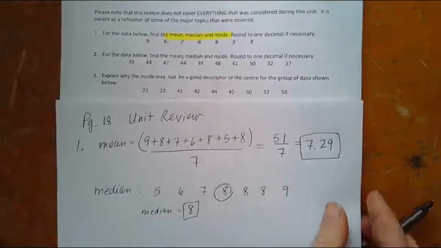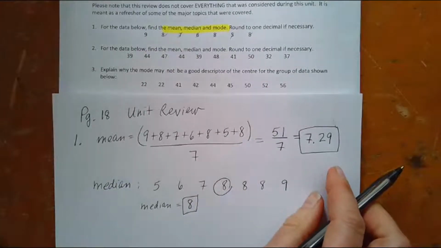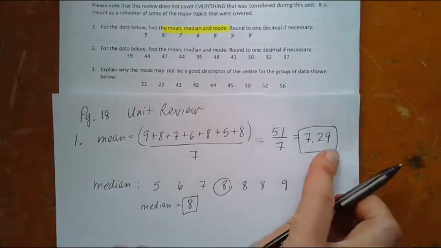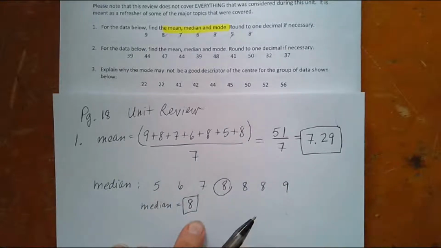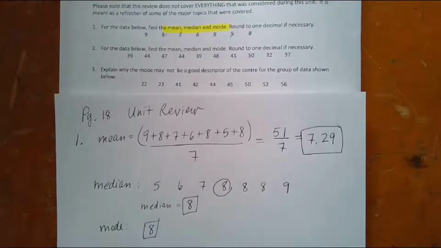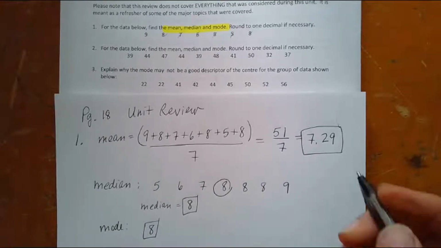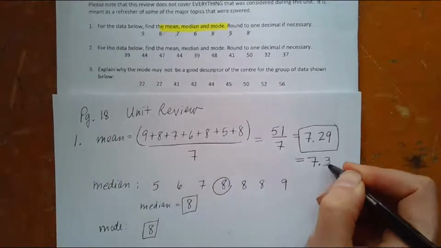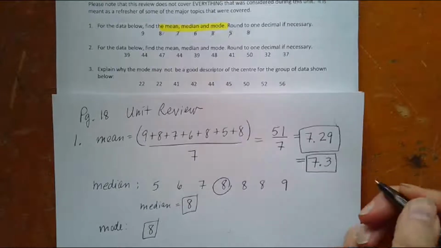They're both measuring the values of the data, like trying to give you an idea of what the data is representing. So we've got a mean of 7.29, a median of 8. Sometimes these are the same. And then the mode is the most common, the most frequent. So the mode would be 8 because there's 3 of them, right? The most common value is 8. Oh, thanks, Cynthia. So to 1 decimal place, it would be 7.3 for the back of the book.